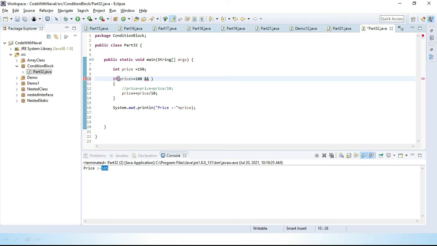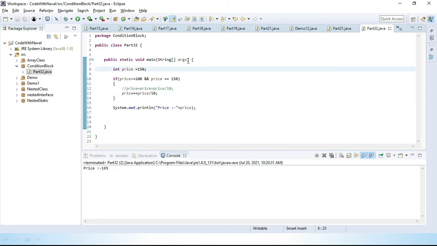I'll write price is greater than or equal to 100 and price should be 150. It's not just greater than 100, it should be 150. Right now it's 150 as well as greater than 100. Both conditions are satisfied, so the tax will be applied. Let's run. You can see we got 165.